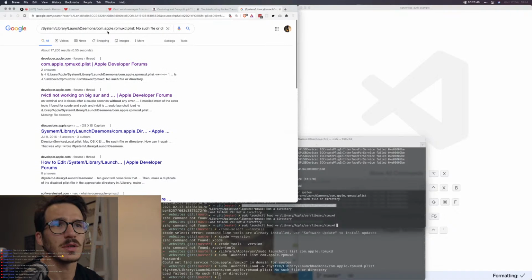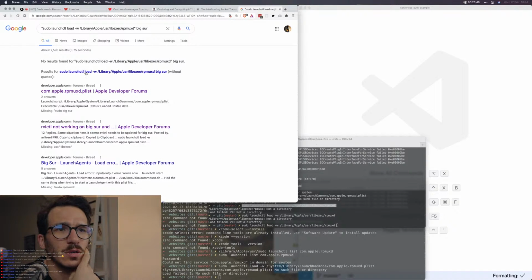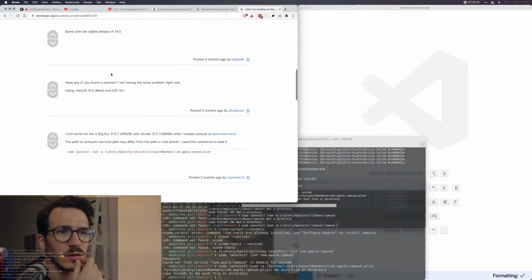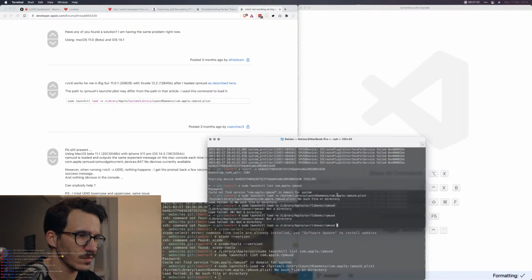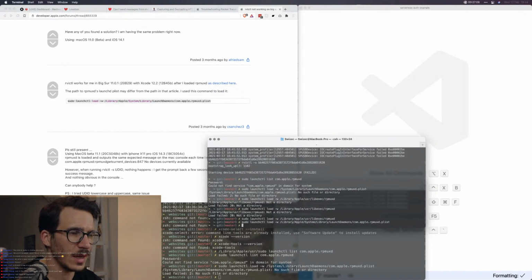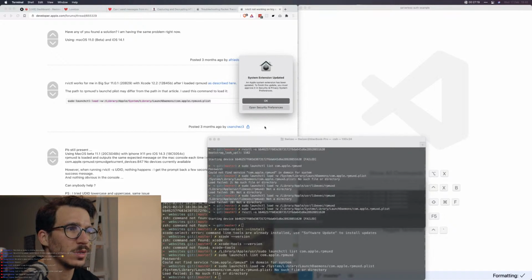Let's see. I'm gonna paste this in and say Big Sur, and let's see what happens. Sudo launchctl load. RVICTL not working on Big Sur. This is from 6 months ago. Okay, let's try this sudo thing. Yay, that worked. Okay, so now I'm gonna run RVICTL, and apparently that's gonna let me see the network traffic from my app. Cool.